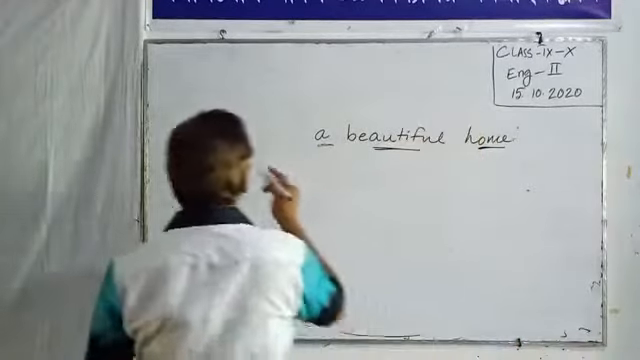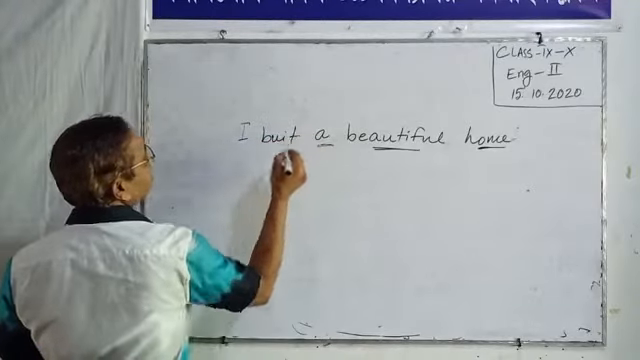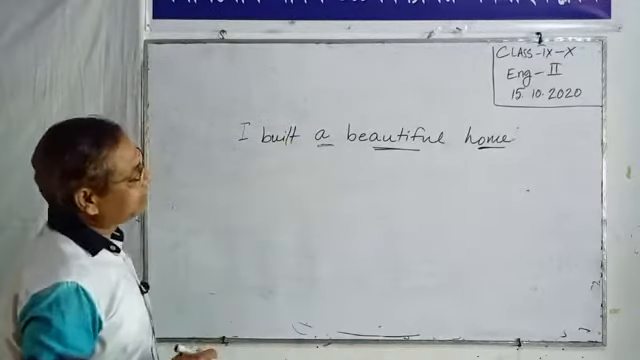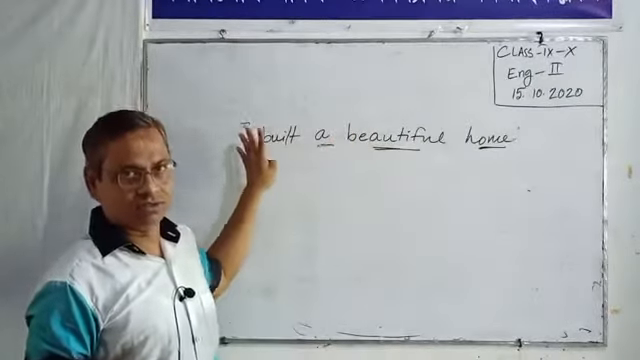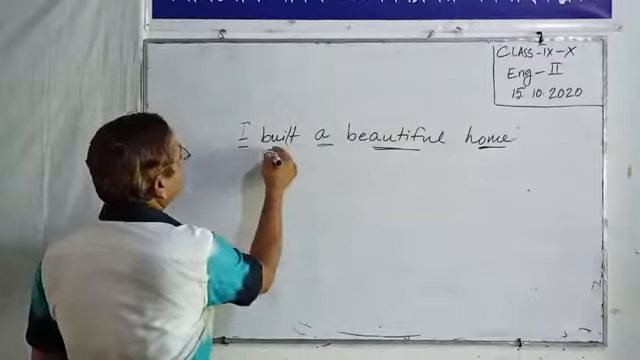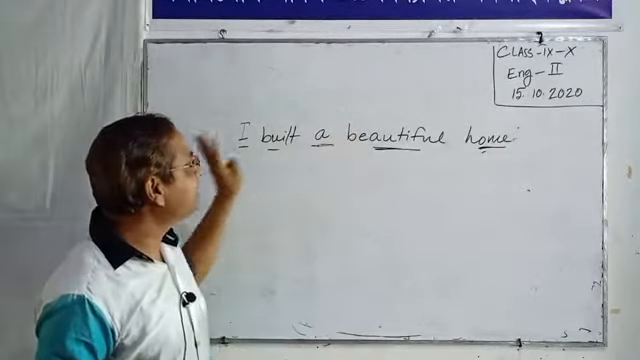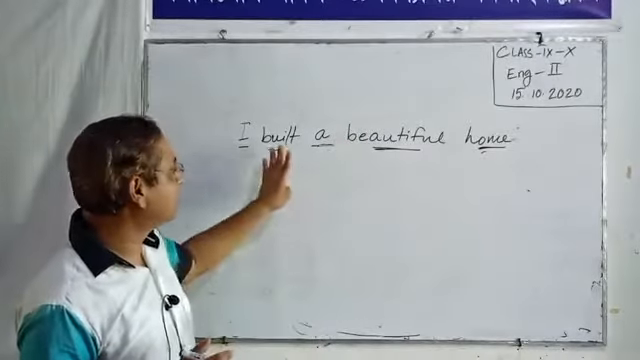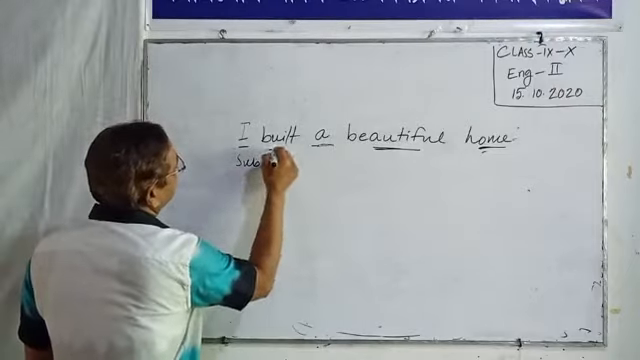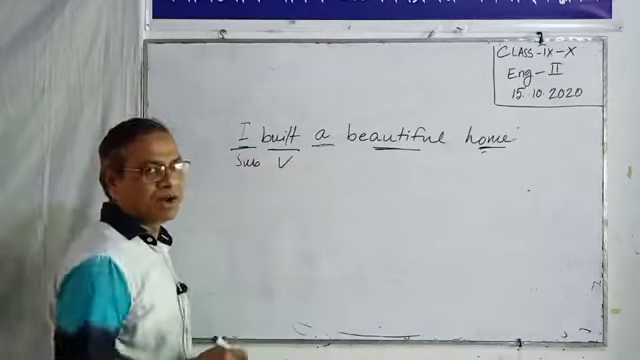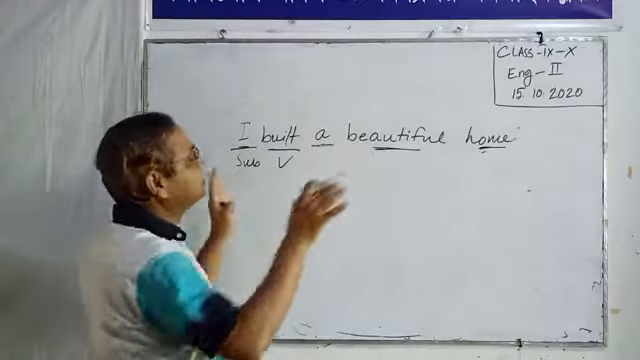If I add "I built a beautiful home." This is a group of words also. One, two, three, four, five words here. We can notice it has a subject and verb combination, and it stands by itself.